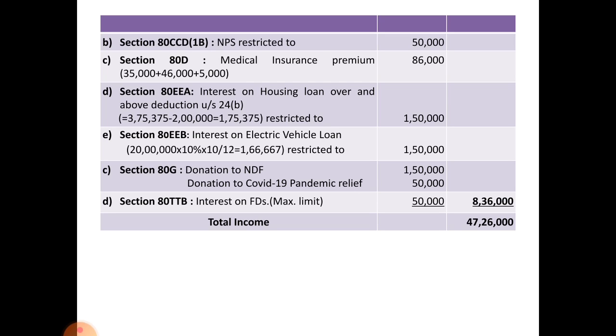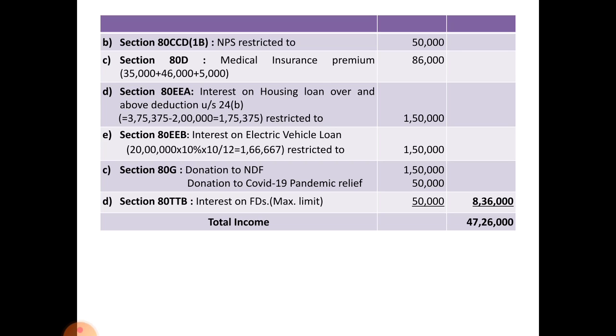Next one, section 80CCD subsection 1B, NPS, that is National Pension Scheme, restricted to 50,000. Go through that notes. And section 80D, medical insurance premium 35,000 on self, 46,000 on parents and 5,000 health checkup, that is in cash, total of 86,000. But under section 80D for senior citizen, that is restricted to 50,000 and addition of 50,000 on health of parents. That is why this comes within 1 lakh limit. You can consider the full amount.